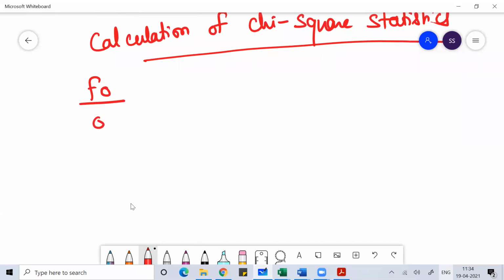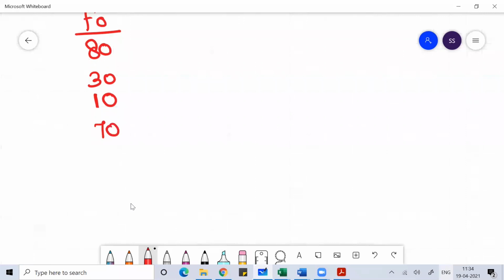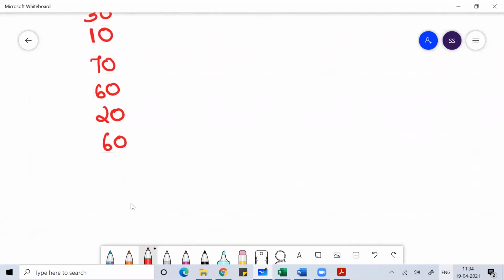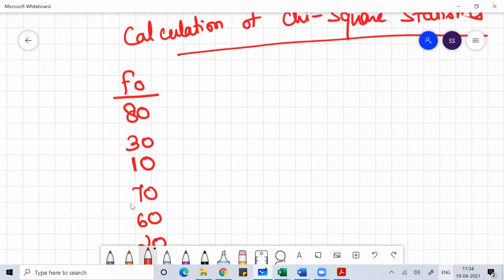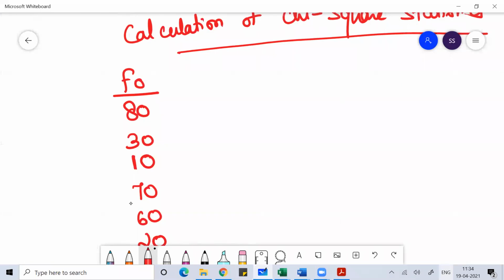So I'll write 80, 30, 10, 70, 60, 20, 60, 60, 40. That is your observed frequency.